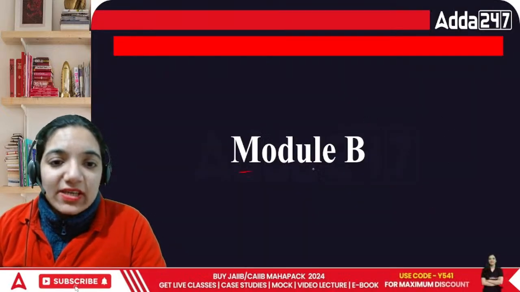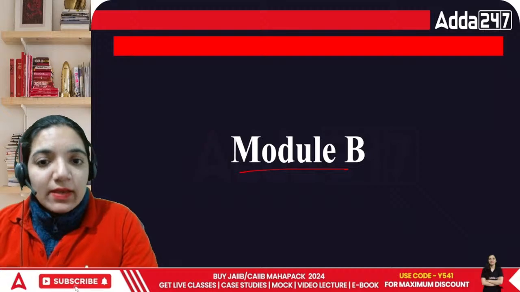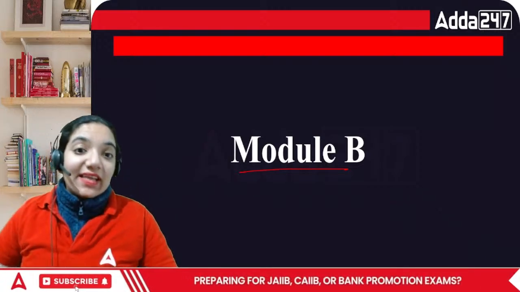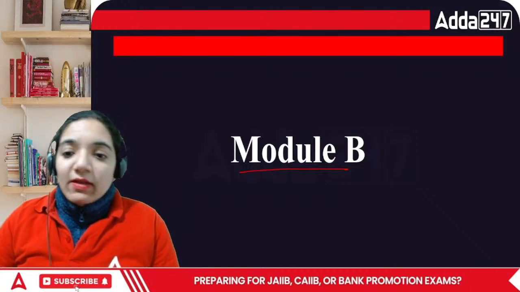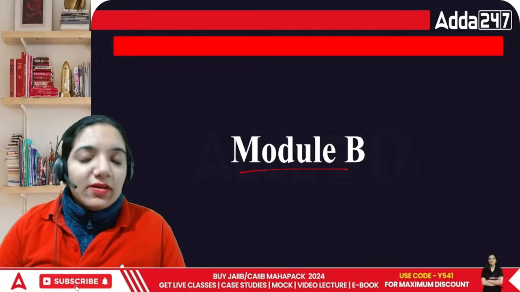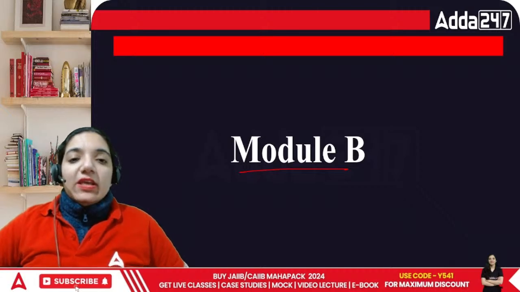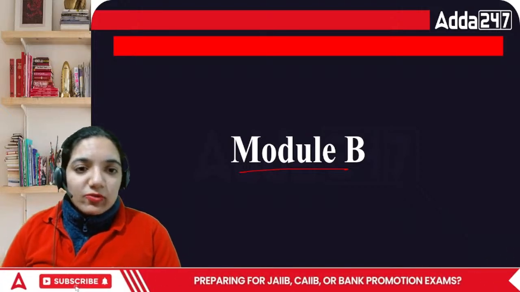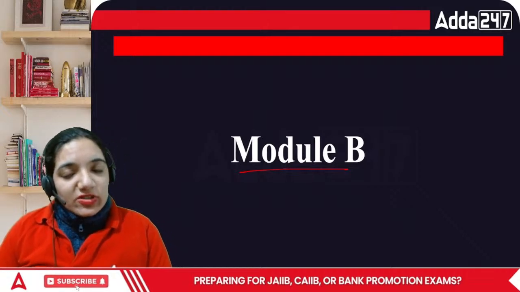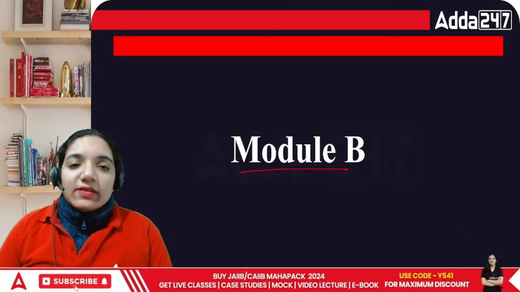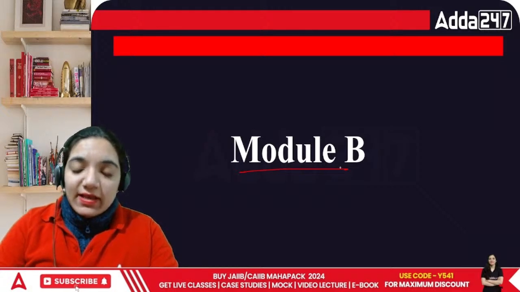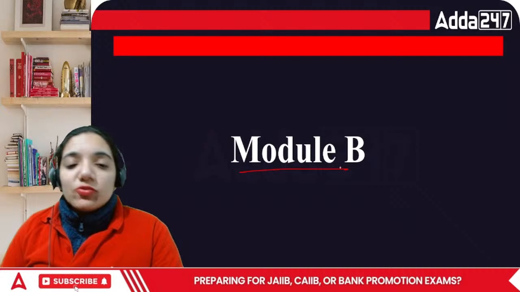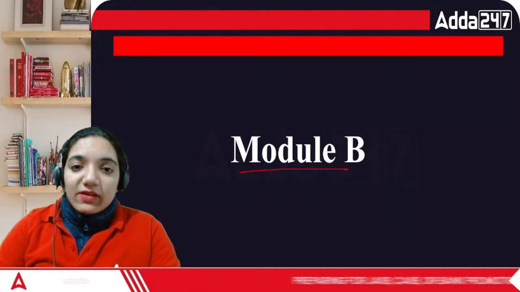Okay, today we are starting with Module B. Actually, we are starting with the second last chapter of Module B. We are almost done with Module B altogether. As I told you, the most important chapters were sources of finance, and then the chapter we are dealing with currently, capital investment decisions. These were the two important areas to be covered.